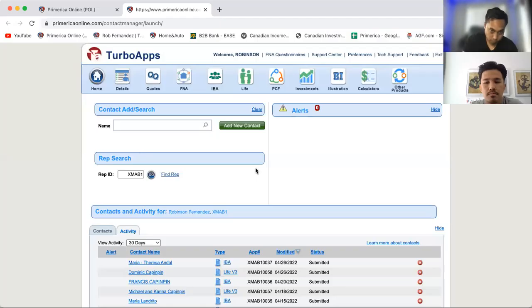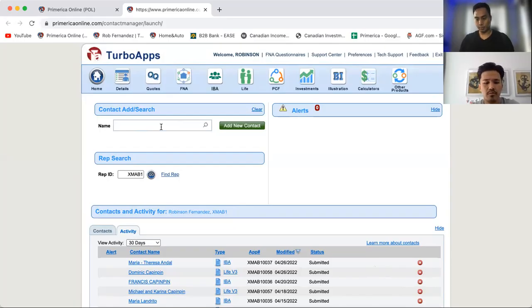So as soon as you get to this page, you fill in his information first. You got to know his first and last name here. I'm going to give you the option of taking control of my screen. You can fill it in and then click on add contact.